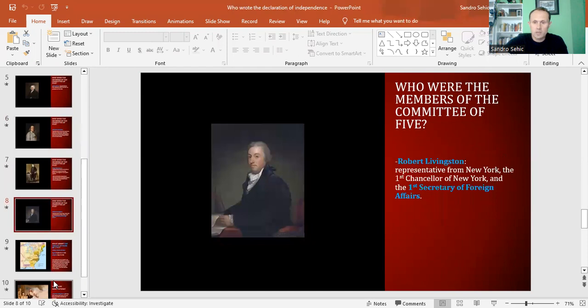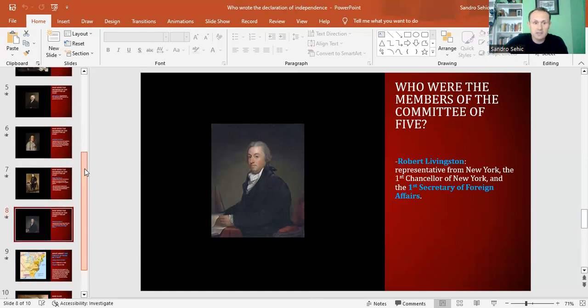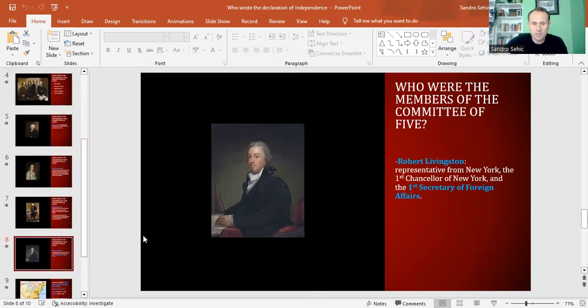And we also have Robert Livingston. Robert Livingston, believe it or not, was the representative from New York, and he was the first chancellor of New York. Chancellor is like the first governor, I would say, at that time. And also, Robert Livingston was the first Secretary of Foreign Affairs. Now, what is the difference between the first Secretary of Foreign Affairs and the first Secretary of the State Department? The first Secretary of the State Department was Thomas Jefferson, as we know.